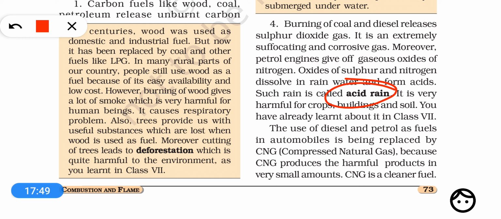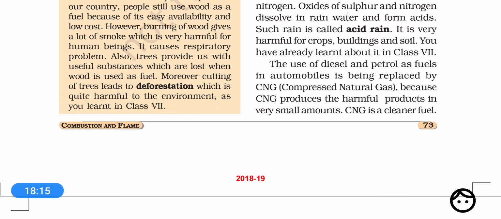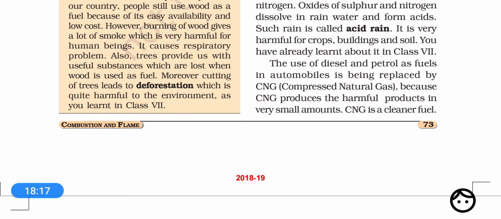This is called acid rain, and it is very harmful for your buildings, your cars, your properties, and especially the soil. It is harmful for the crop plants also, and for the aquatic organisms also, because the water in the water bodies becomes acidic. So dear students, these are all the harmful effects of burning of fossil fuels.